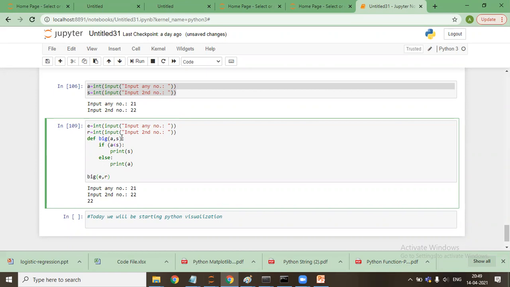So now I will tell you about visualization. When we say visualization, it is basically of different types. What we normally do with visualization is we plot charts. So in normal Python, plotting a chart is done with the help of different libraries. One of the libraries is the Matplotlib library, if you have heard about it.